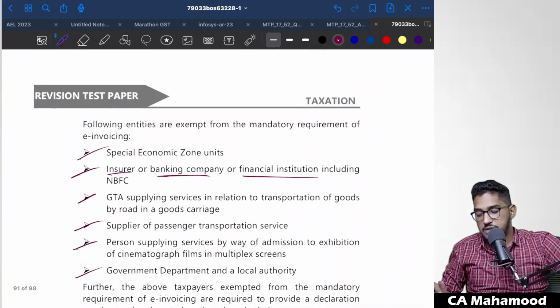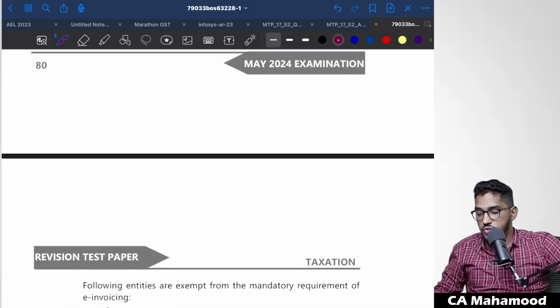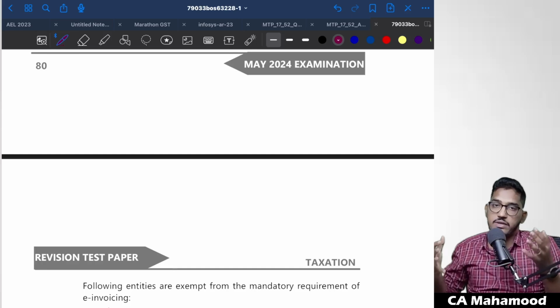So this was a quick explanation of the RTP for GST for May 2024. Hope you guys are able to understand. Still, if you have any doubts, you can always feel free to reach out to me.